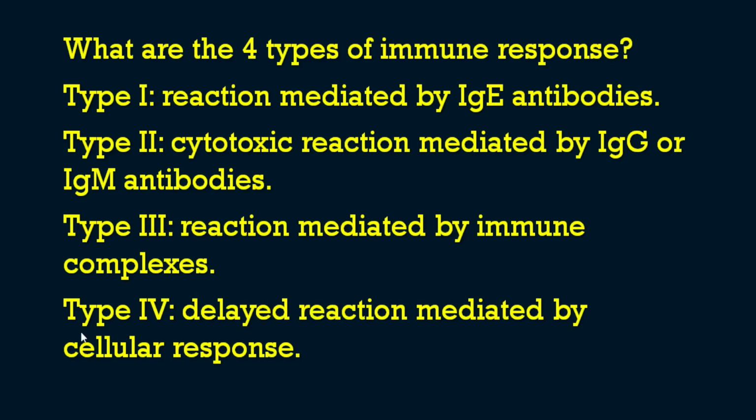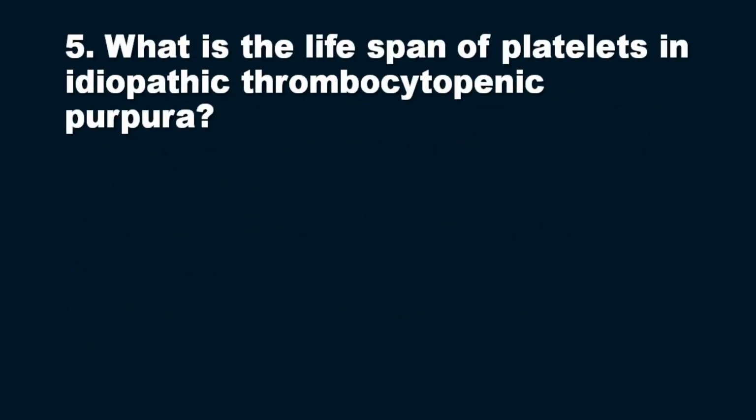So this slide itself is very important. You are getting answers for many questions from this slide. Type 1 by IgE antibodies, type 2 cytotoxic, that is IgG or IgM, type 3 by the immune complexes, and type 4 by the delayed reactions mediated by cellular response. So very important and very informative for you. Moving on to the 5th question in our series.